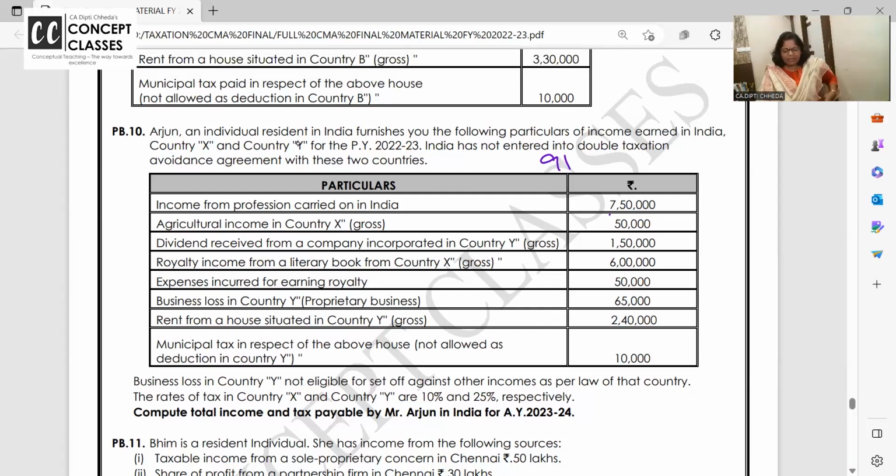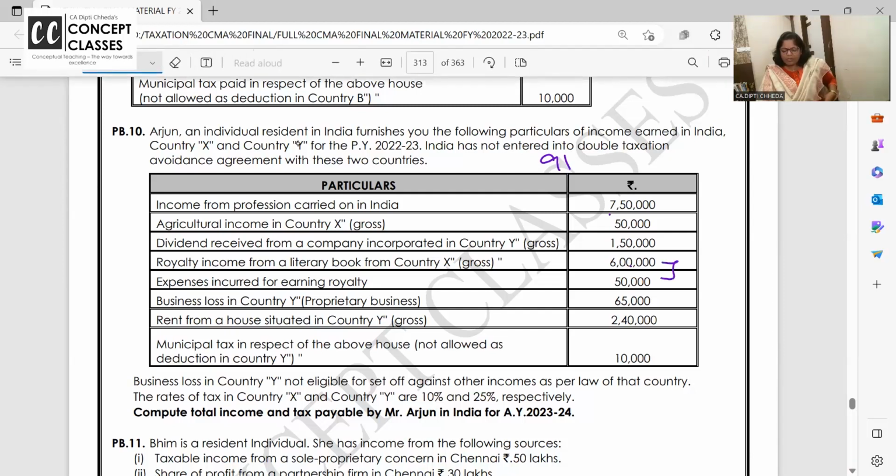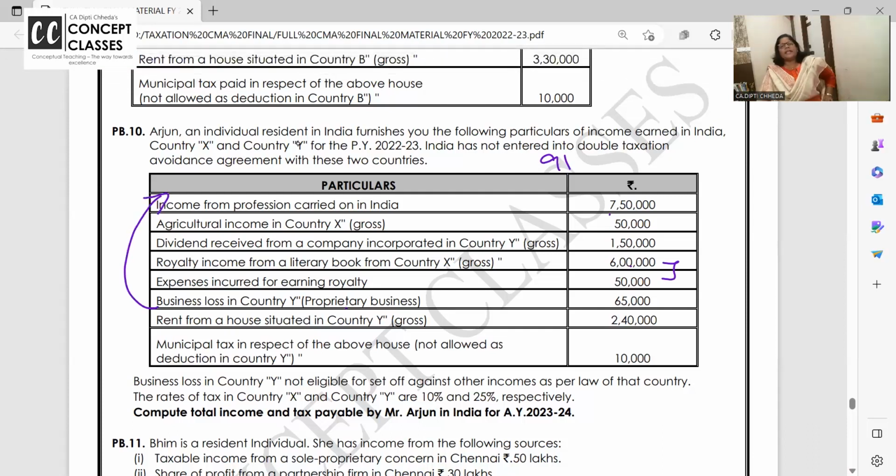Dividend from country Y, taxable. Royalty income, taxable. Expenses of royalty will be minus from the same. Business loss is in country Y, but for the loss in India, can you set off this? Yes. Rental income from foreign country you have received 2,40,000.